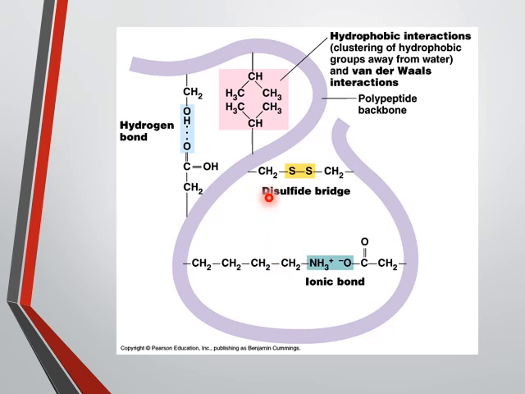So here you can see the hydrogen bonds between them. This is your hydrophobic interaction. This is the van der Waals forces, which are weak forces. That is the ionic bond, and this is your disulfide bond, and they are in a coiling form with the concealing of the non-polar and the exposure of the polar ends.